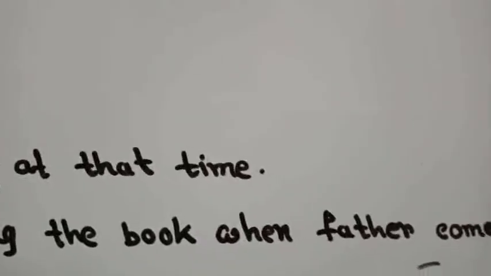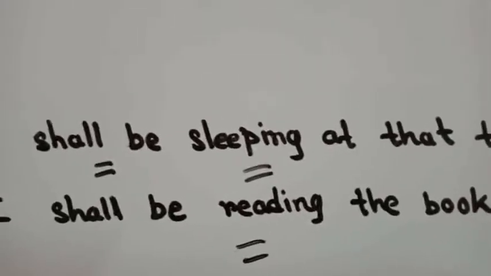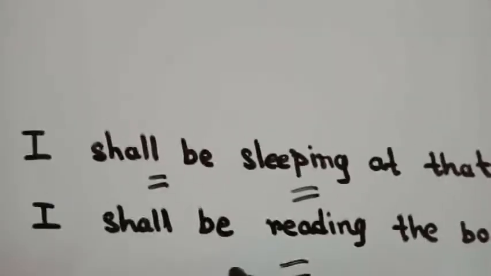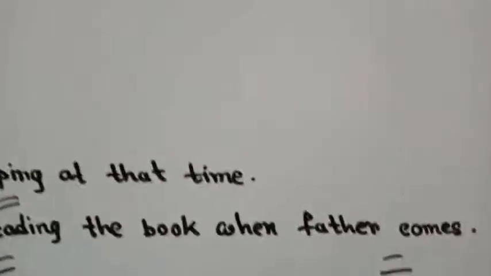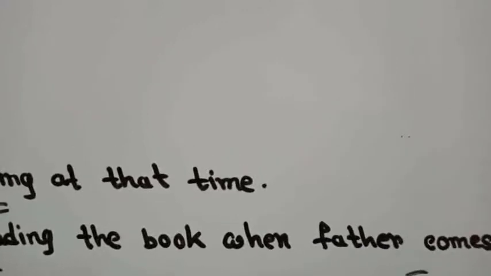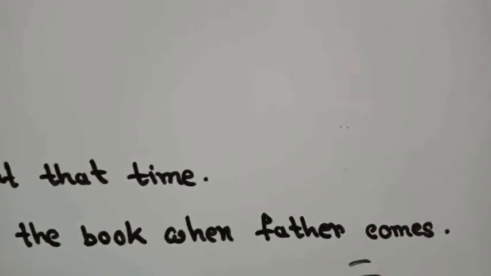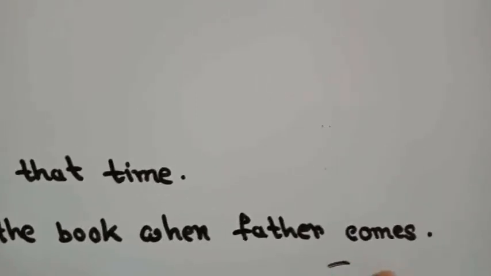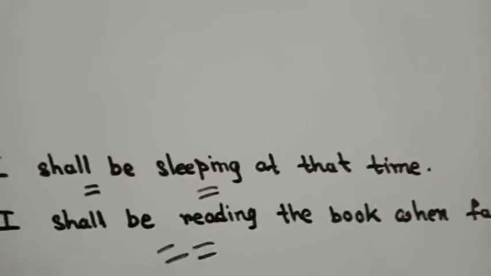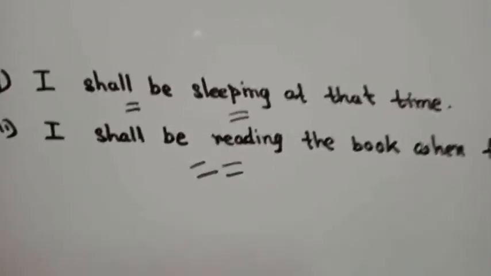So when a longer action will be happening in future and a shorter action will happen in future, for the longer action we can use future continuous tense, and for the shorter action, to express future time, we use simple present tense. So this is all about the future continuous tense we have learned.